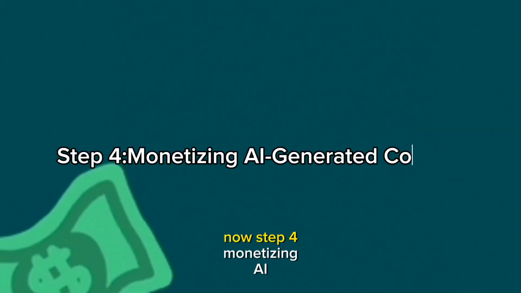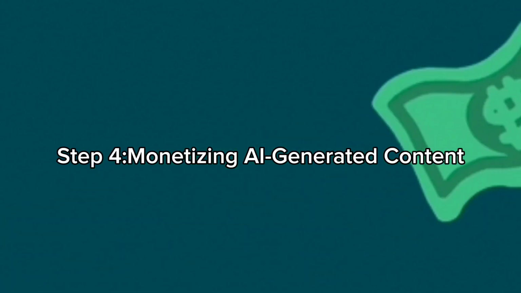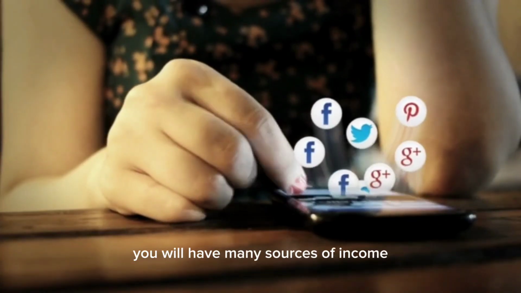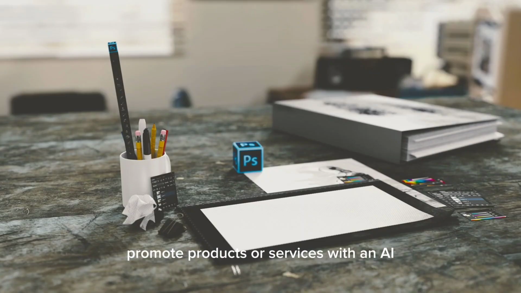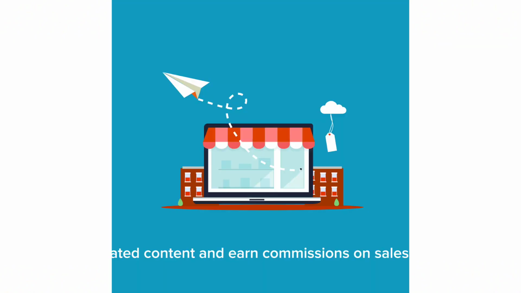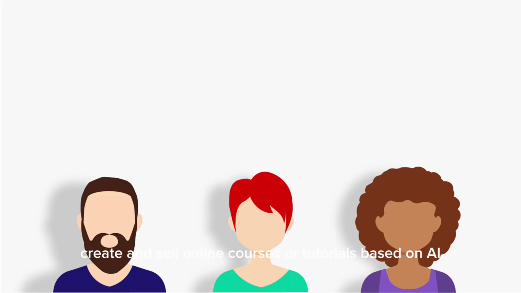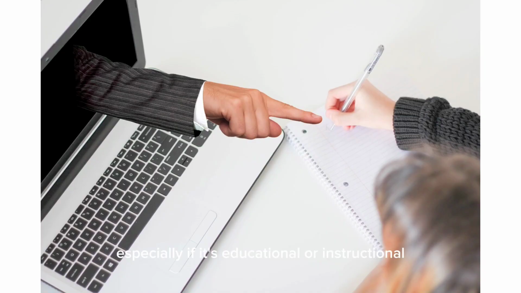Now, Step 4. Monetizing AI-generated content. If you are successful in creating content, you will have many sources of income. Promote products or services with your AI-generated content and earn commissions on sales made through your affiliate links. Create and sell online courses or tutorials based on AI-generated content, especially if it's educational or instructional.